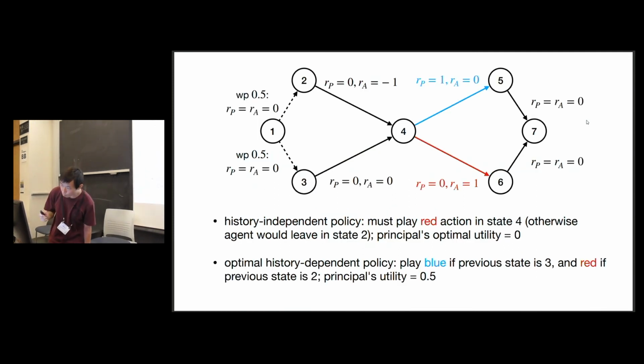Here's actually one instance where any history independent policy is terribly suboptimal. I probably don't have time to explain it, but the idea is that in the past, the agent may randomly suffer or not suffer. If they suffer, you want to compensate them in the future. But if you want to be history independent, you don't know the past, so you have to always compensate them in the future. If it can be history dependent, you can compensate them when they suffer and exploit them when they don't suffer.